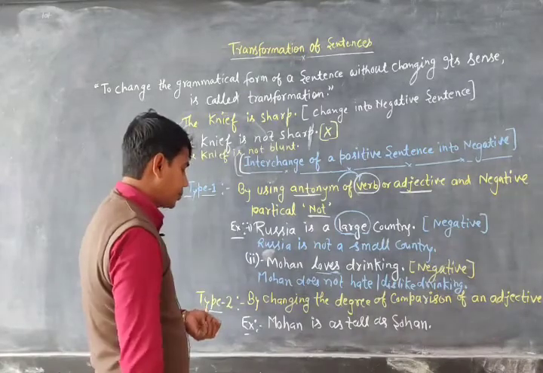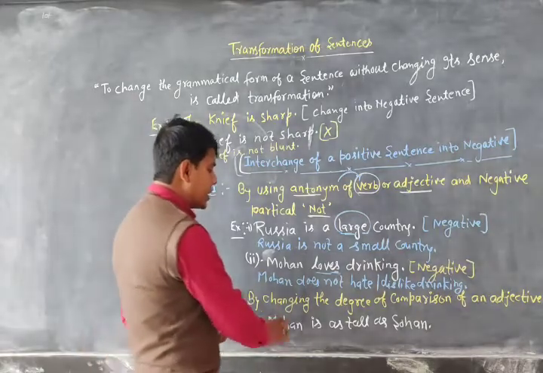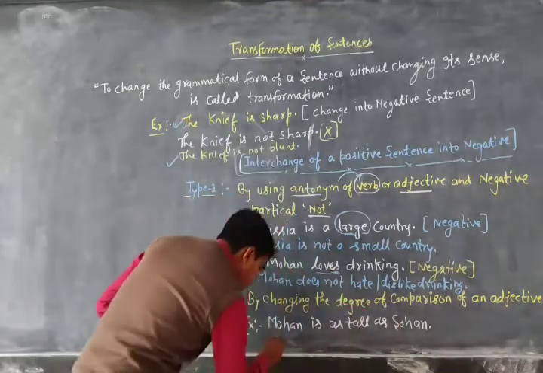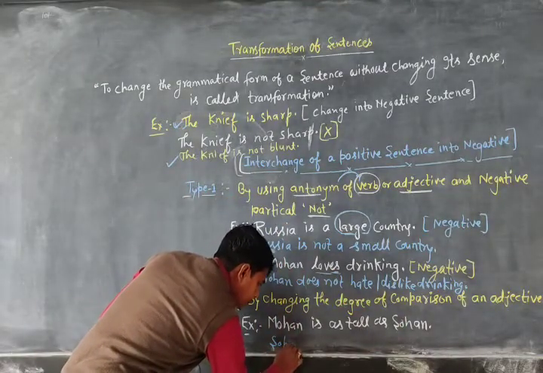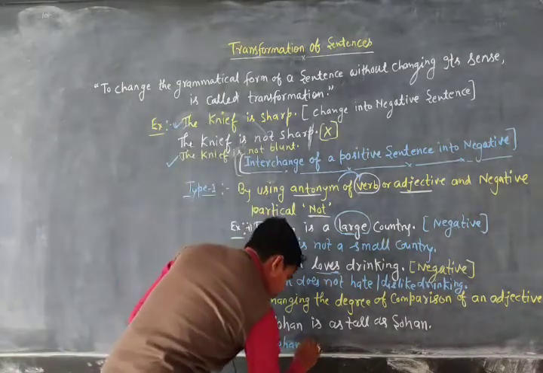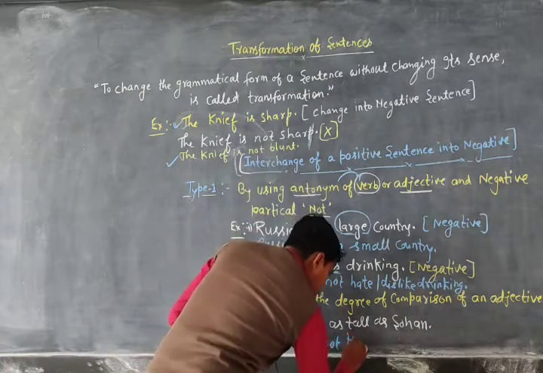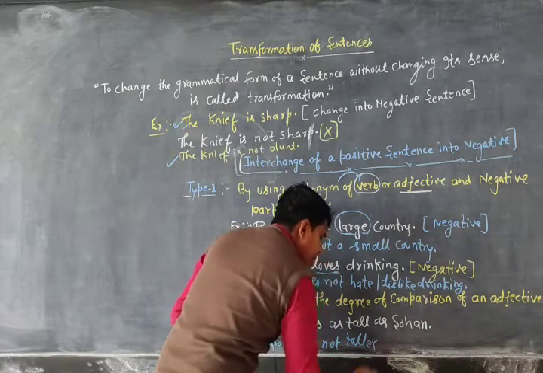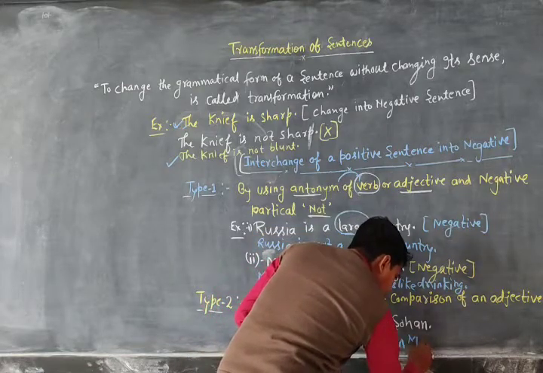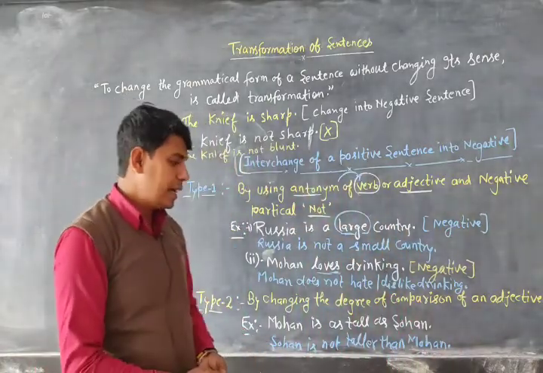So dear, now you have to change it into negative, then you will write: Sohan is not taller than Mohan. Sohan is not taller than Mohan.